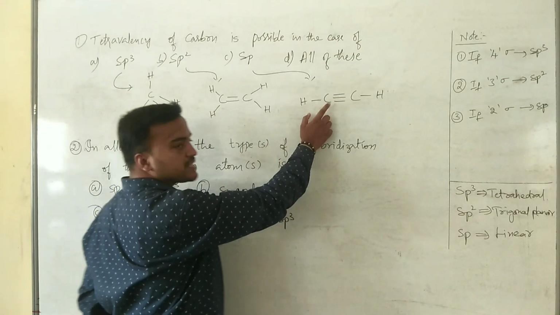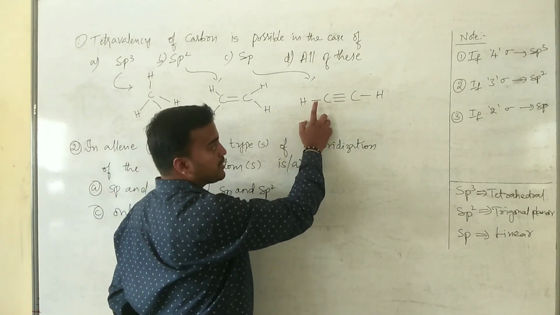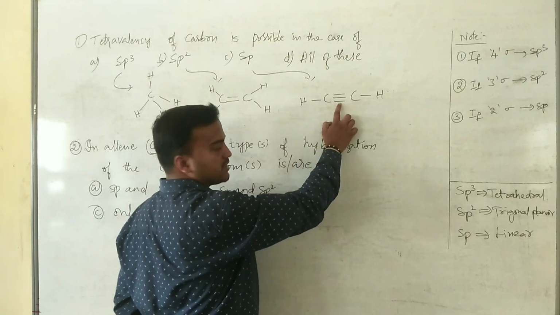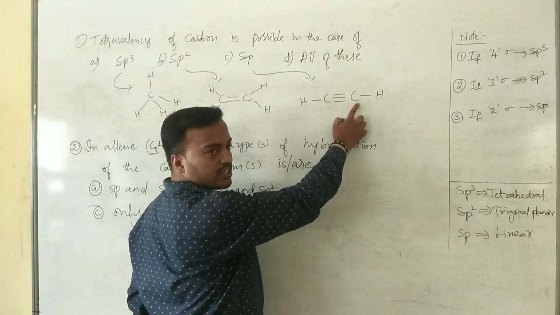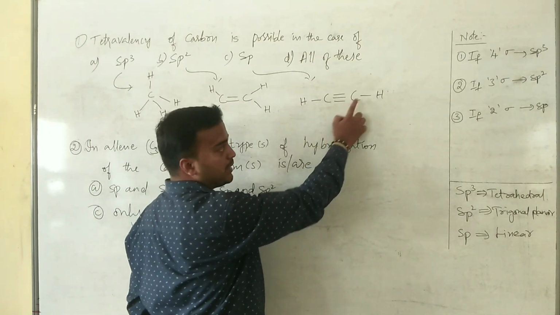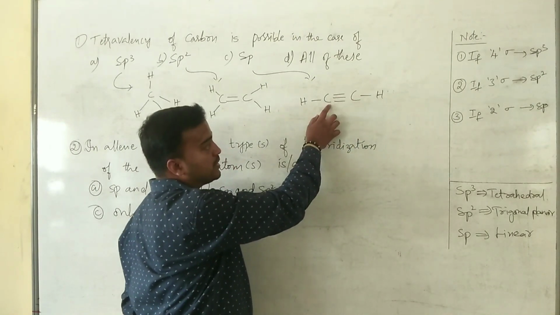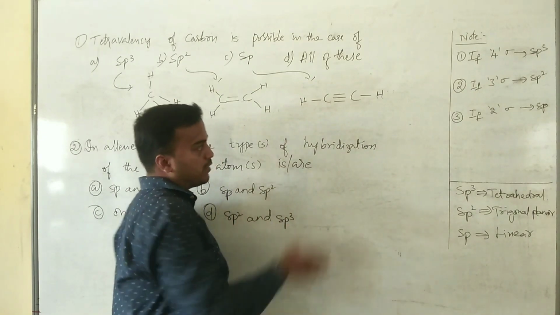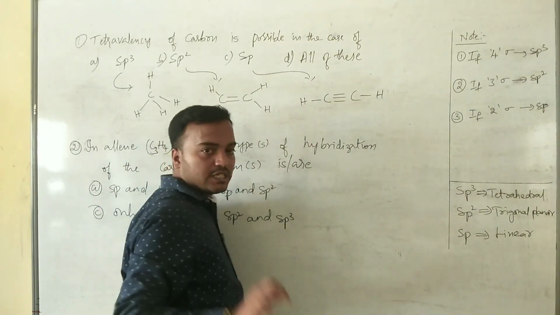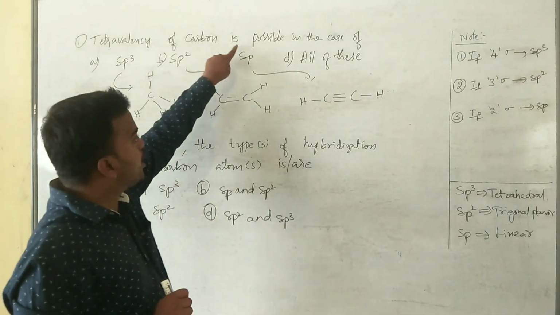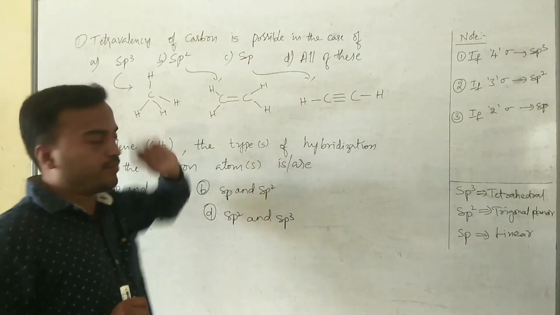So in this case, for this carbon, there is a presence of only 2 sigma bonds. This is 1 sigma bond and this is 1 sigma bond. Obviously for this carbon atom, it is also 1 sigma bond and 1 sigma bond. So the total number of sigma bonds for each carbon is 2. Therefore the hybridization is sp. But the question is, tetravalence of carbon is possible in the case of.